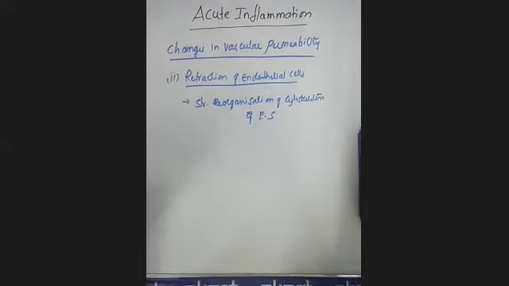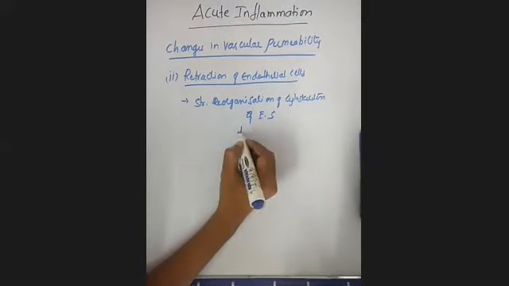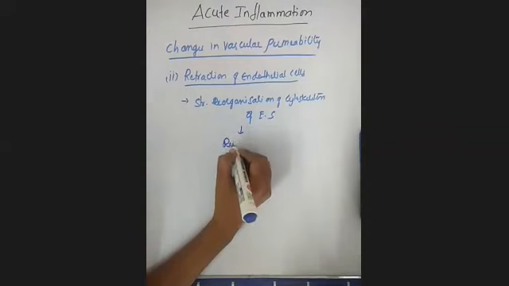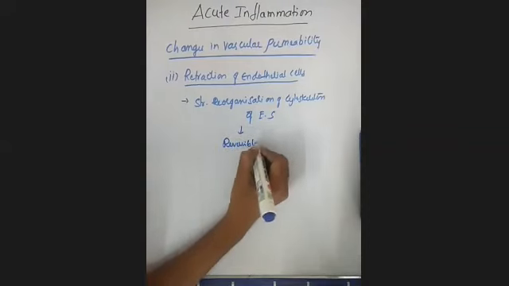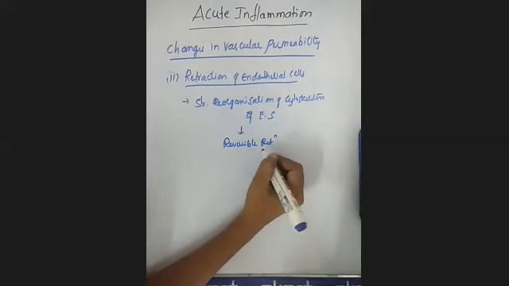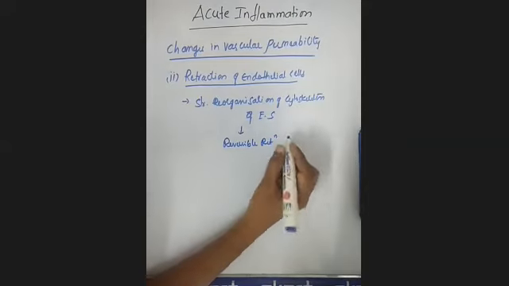That means there is a change in the shape of the endothelial cells during acute inflammation, which you will call retraction of the endothelial cells. Clear? This causes reversible retraction, which is not a permanent retraction, but a reversible retraction